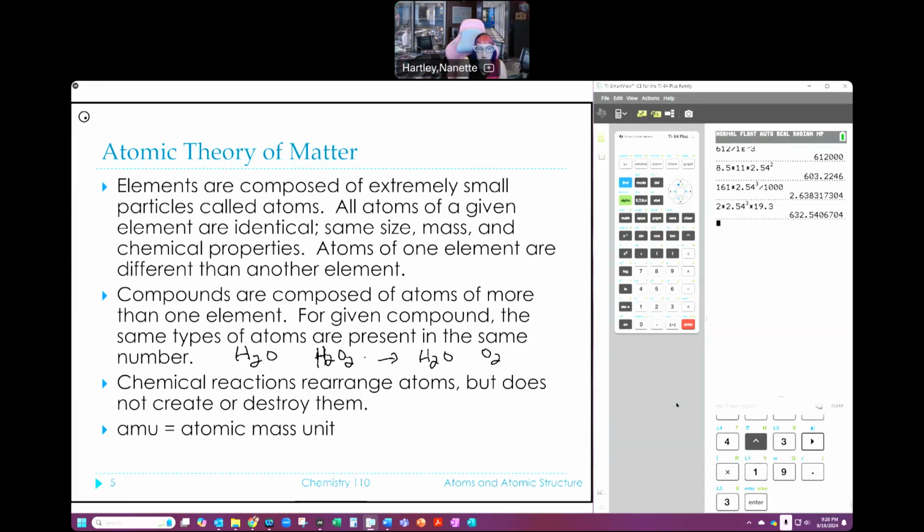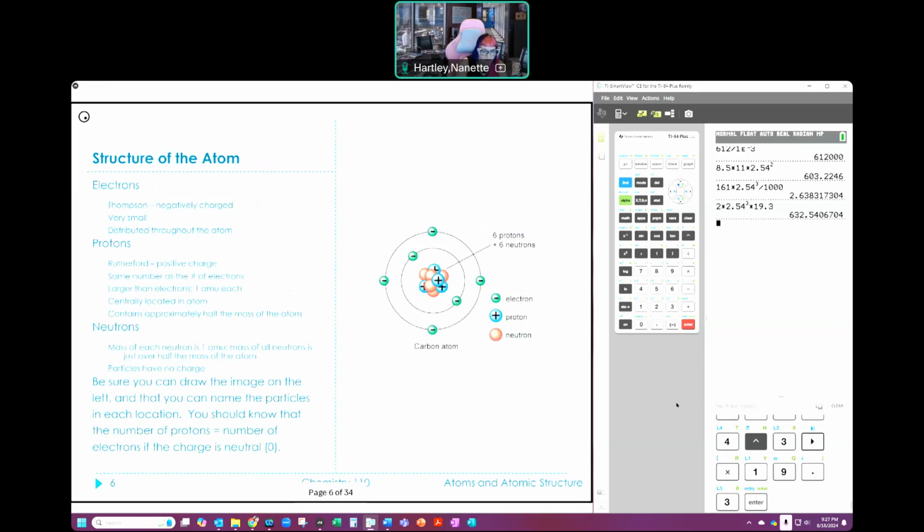Another thing we need to talk about is that the atomic theory of matter talks about what we call an atomic mass unit, an AMU. It's called an atomic mass unit. So that is a way that we can talk about the mass of a particular atom, and we call it an AMU. Now, what is an AMU? What does it mean? How is it defined? We'll get to that in just a minute. But I wanted to talk more about the structure of the atom before we go on. Now, if we know anything about our elements, we know that there are a couple of things that happen within that atom.